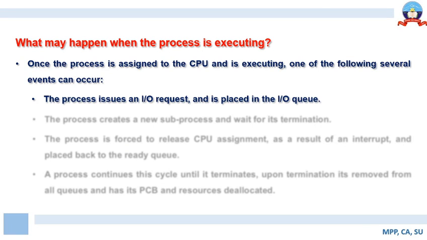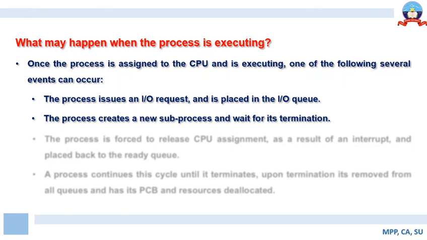First, the process may issue an IO request. The process that is currently being executed wants allotment of an IO device in order to perform some activity. When a process issues an IO request, the process is placed in the IO queue, because the IO queue is a data structure associated with the IO devices that keeps track of all the processes that are requesting it.